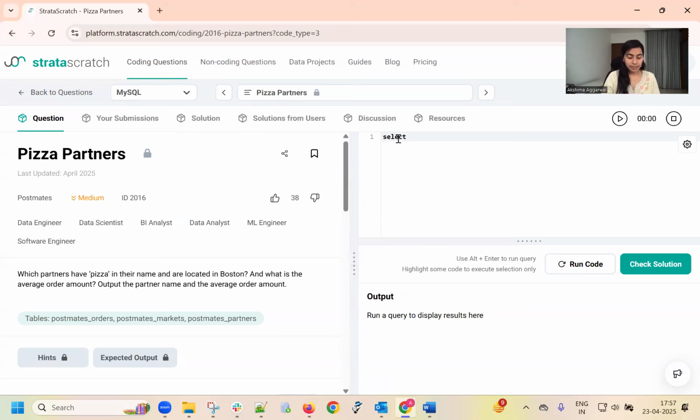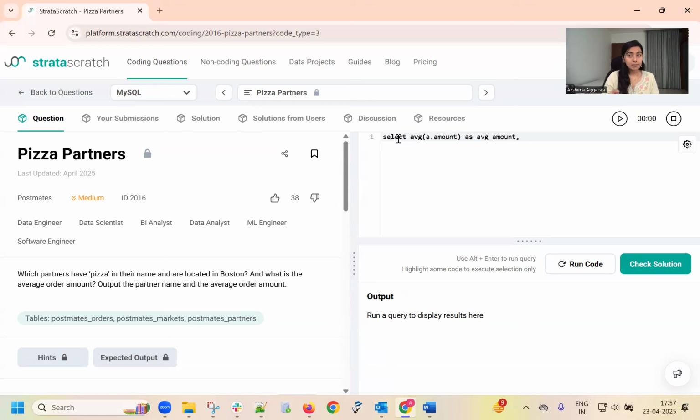So I'm going to write it here by taking the average of A dot amount, as average underscore amount. Now next, what do we need? The name of the partner.